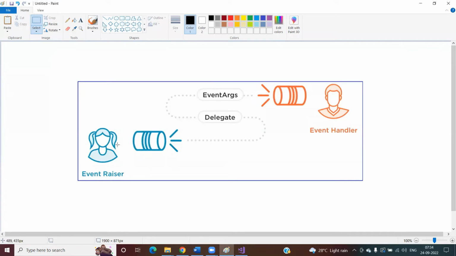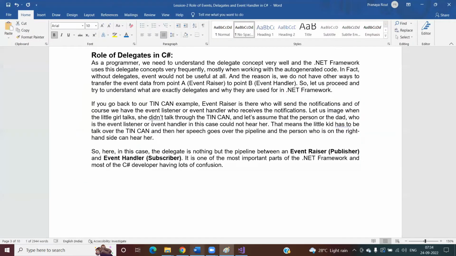You will provide that data to the delegate, and the delegate will provide the data to the respective event handlers who are registered, right? So if this is not clear at the moment, don't worry. Once you start programming, then you will get a better clarity related to this event args and these delegates.